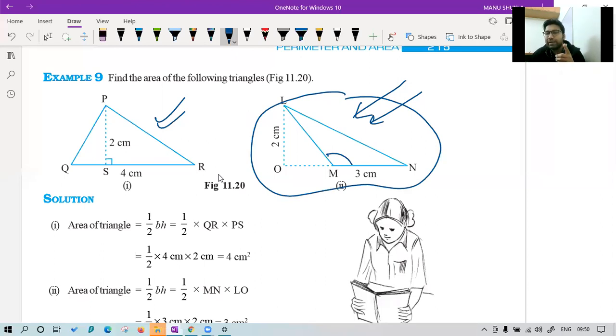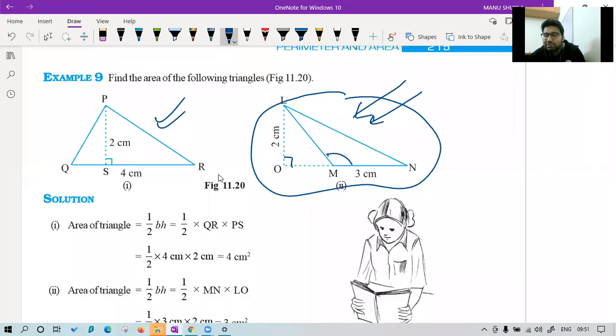And we know that in an obtuse angle triangle, the perpendicular comes outside the triangle. And you can see the example. This is the perpendicular outside the triangle. Now tell me, what is the base and what is the height in this triangle?